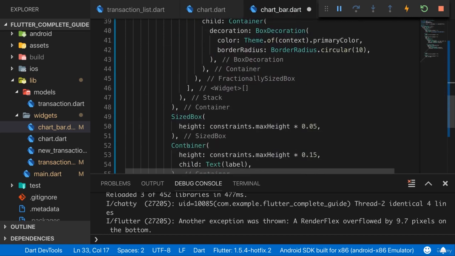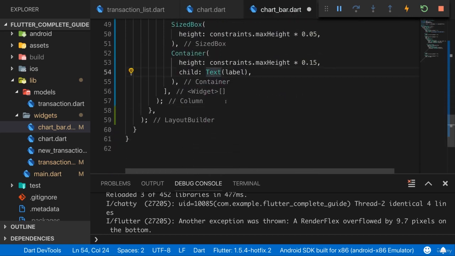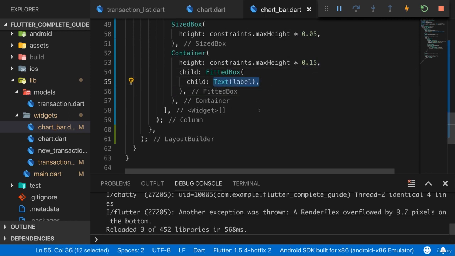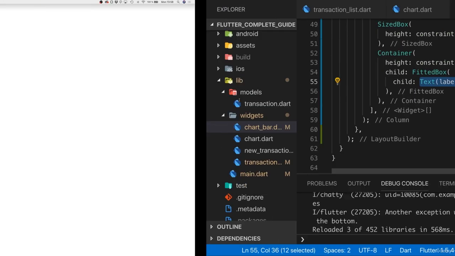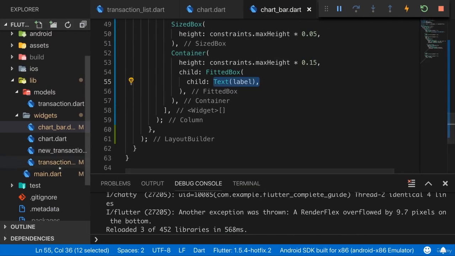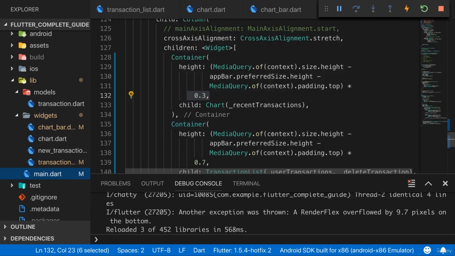Now one last thing I want to do, the text at the bottom here, I'll also wrap this in a fitted box now to ensure that if for some reason we should be on a very small device or we should have only very little height available, the text is automatically resized to still fit into that box. And with that now we have a chart that fills that space perfectly, dynamically calculated based on the chart size, where the chart size, so the overall box, is also dynamically calculated based on the screen height.